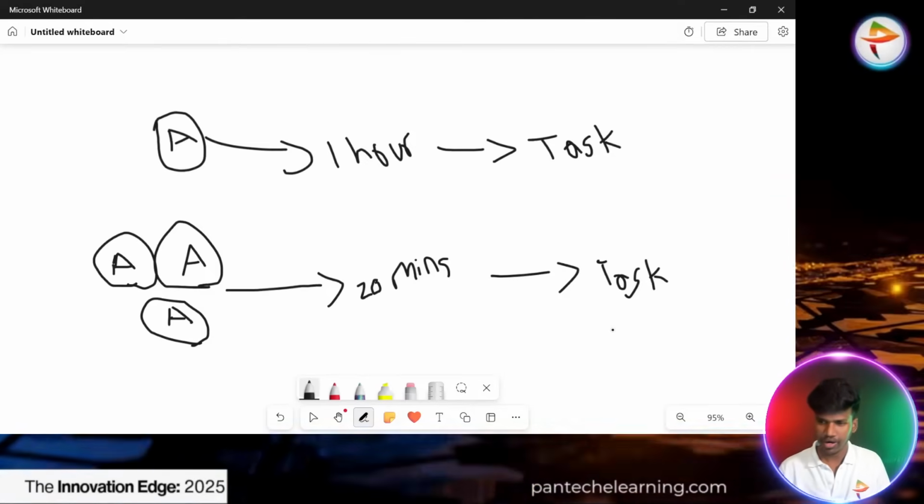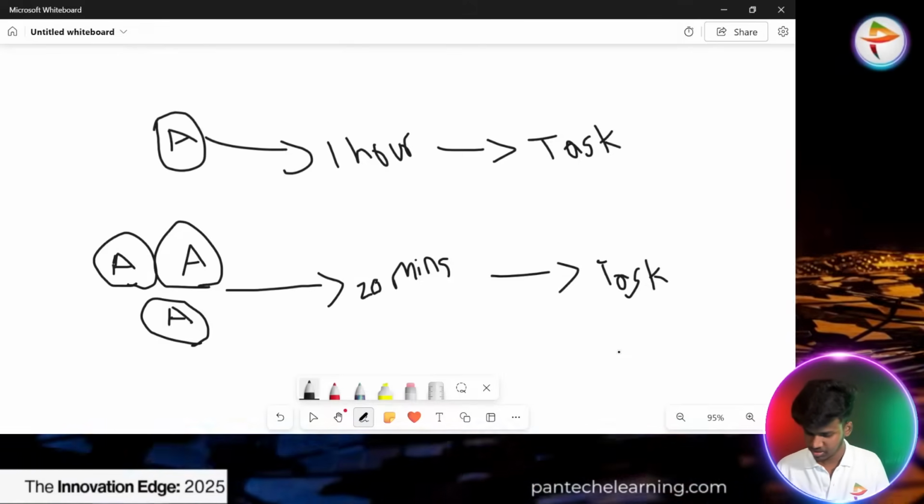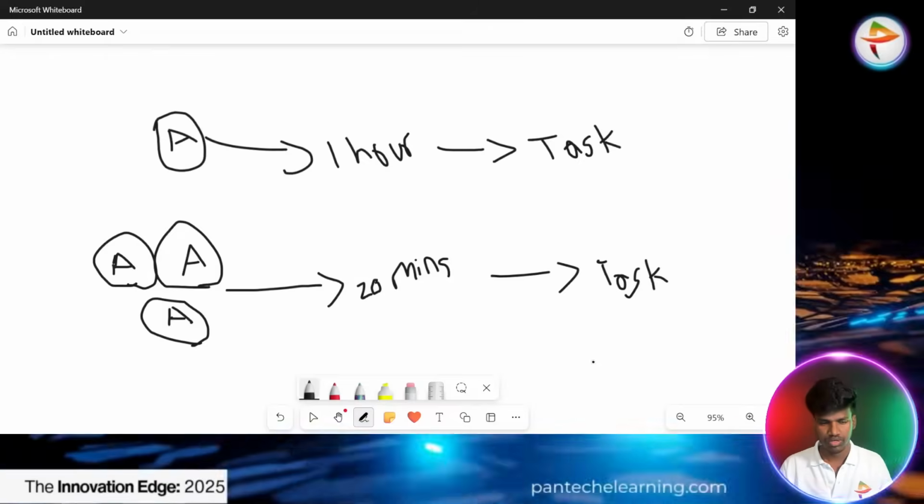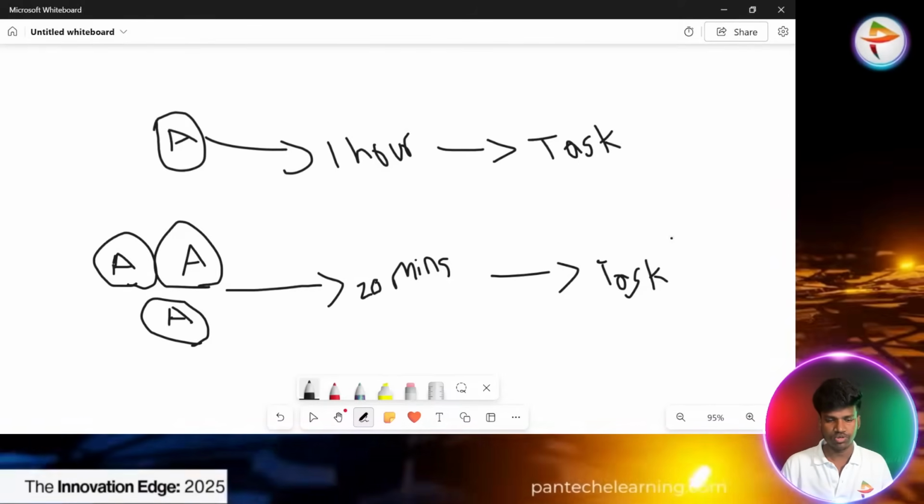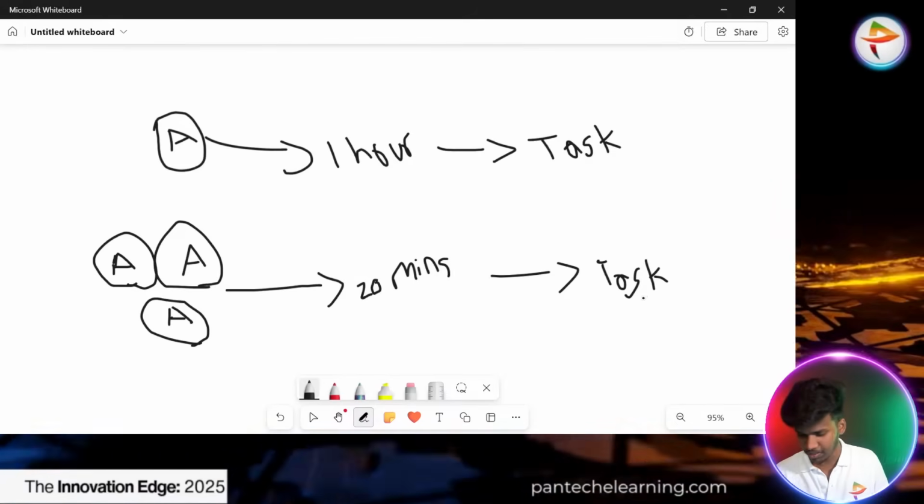Oh, the scribbling pad. Okay, next time I will try this one. Sumati, thanks for the suggestion. Next time I will try the scribbling pad.